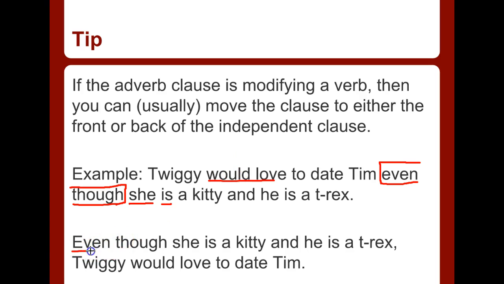Even though, there's the words that start the dependent clause, even though she is a kitty and he is a T-Rex, Twiggy would love to date Tim. See how that works? Because this is still modifying would love, because this is a verb, I can put it at the front or the back. Twiggy would love to date Tim, even though she is a kitty and he is a T-Rex. Or, even though she is a kitty and he is a T-Rex, Twiggy would love to date Tim. See how that works? It works really well.